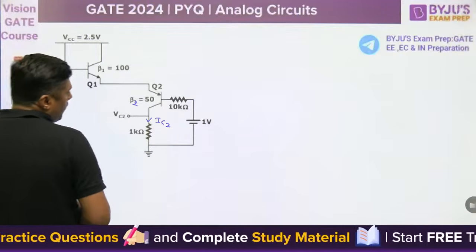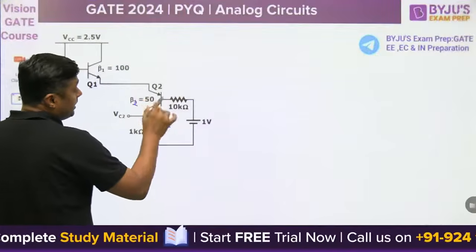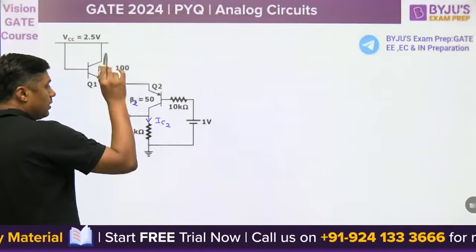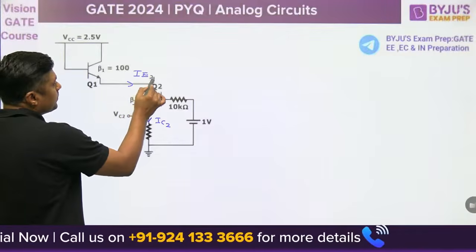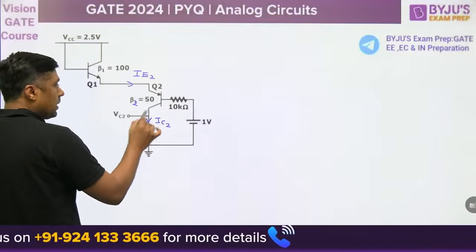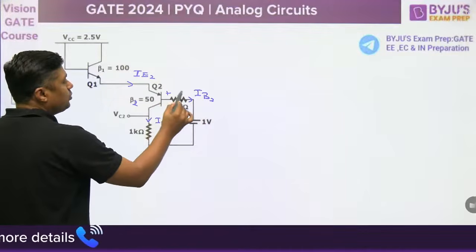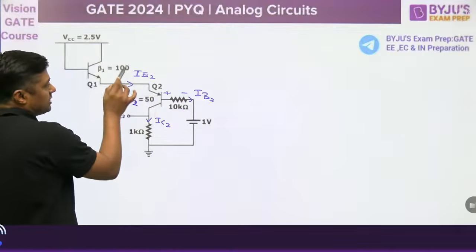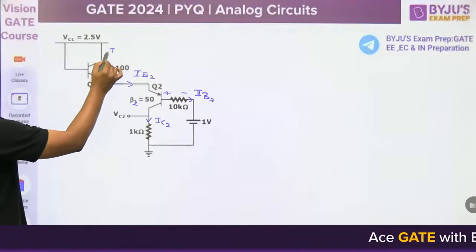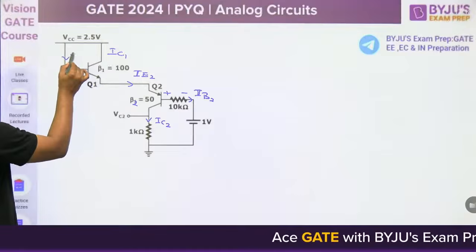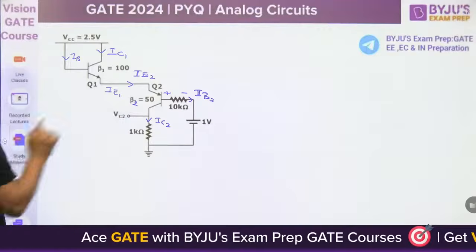Now, to find the IC2, you have to find what? IB2. And remember, in a PNP transistor, what is the direction of IC2? This is IE2, IC2 outside, right? IB2 is also outside. This is the direction of IB2 in case of a PNP transistor. IE2 inside, IB2 outside, IC2 outside. For an NPN transistor, IC inside, IB inside, and then IE outside. That is the proper direction.